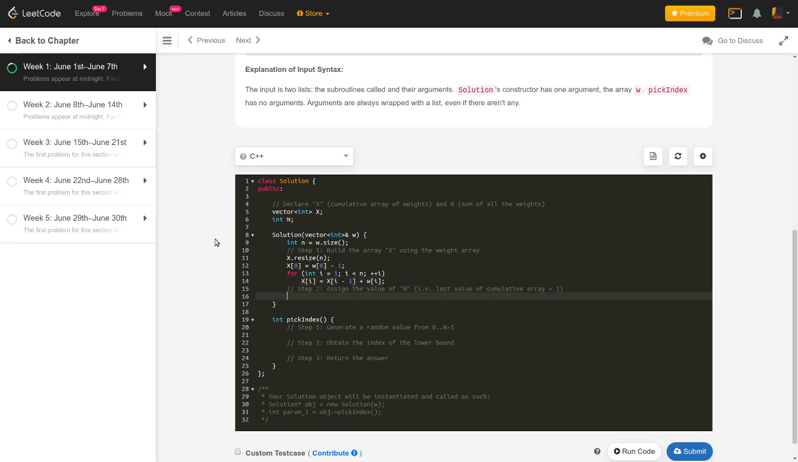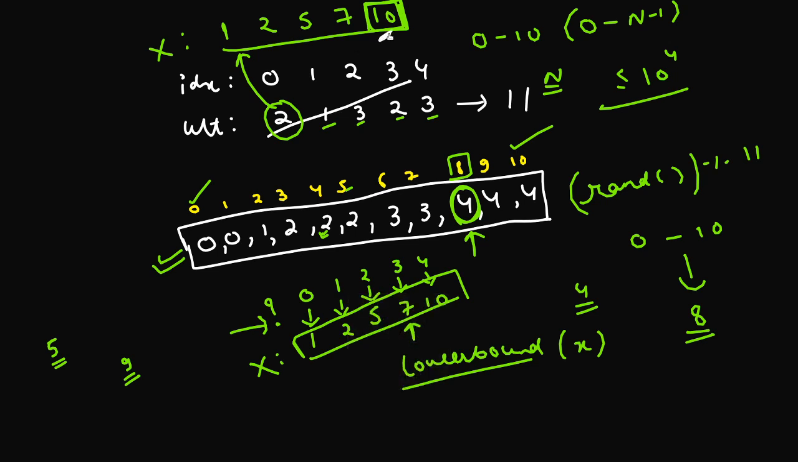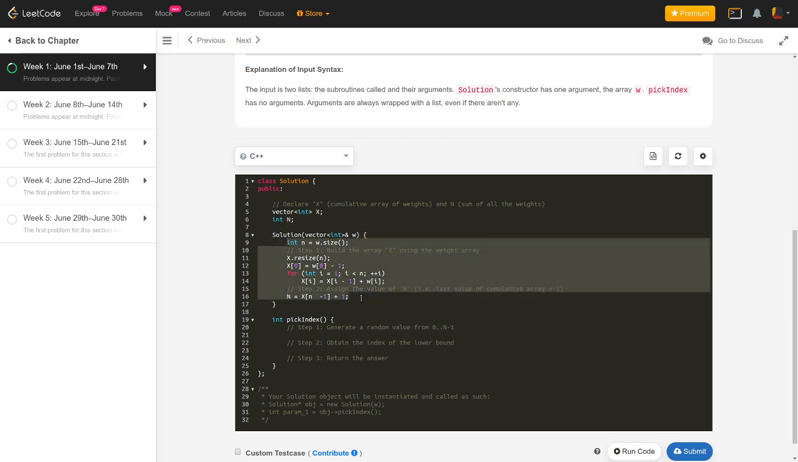And what is the value of n? If you have a look here, whatever is the last entry in this array X, n, that is the total sum of all these weights, is nothing but this last entry plus 1, because we'll be having these indices from 0 to n minus 1. So if you want to calculate n, you just add 1 to the last index, and that will give you n. So n is going to be the last index plus 1. This is what we'll be doing in this part.